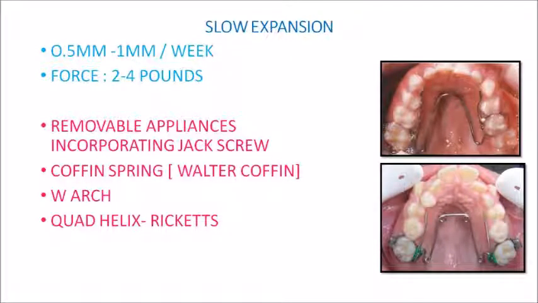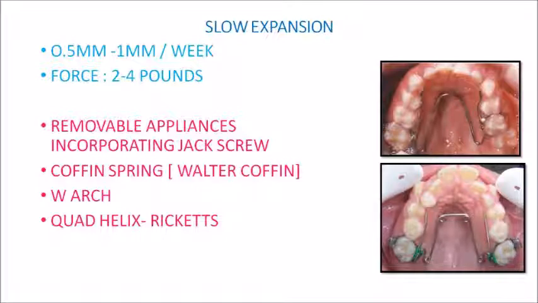Now let's talk about slow expansion. So slow expansion is primarily your dentofacial expansion or dentoalveolar expansion, where the expansion achieved is only 0.5 to 1 millimeter per week. So here you have to note that in rapid expansion it was 0.2 to 0.5 millimeters per day, whereas in slow expansion it is just 0.5 to 1 millimeters in a week, and the force required is even less, that is 2 to 4 pounds, whereas there you require 10 pounds of force. Here you will require only 2 to 4 pounds of force.